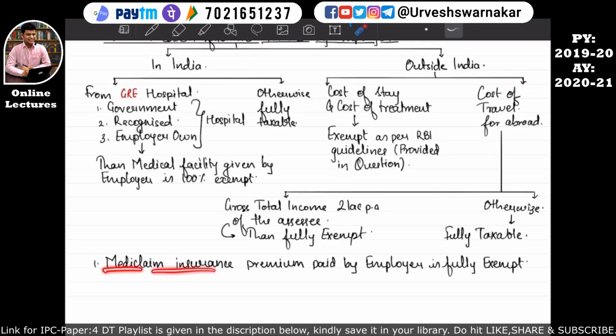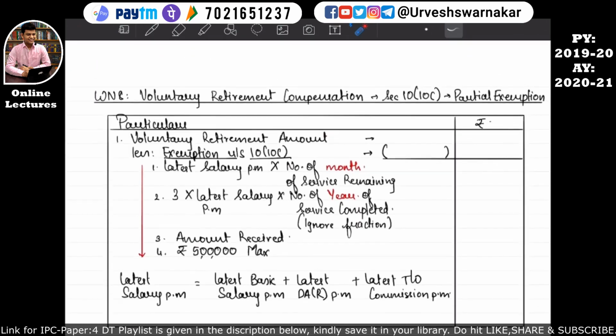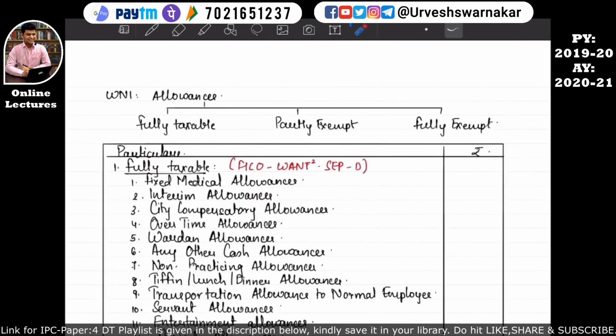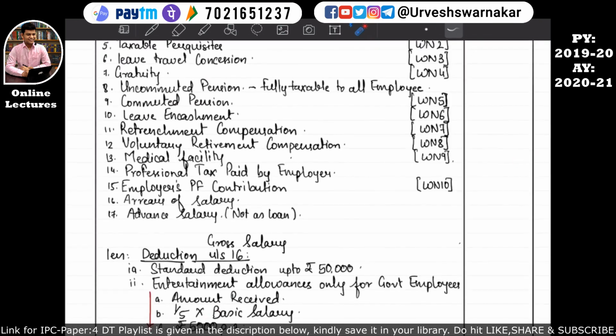Similarly, if the mediclaim insurance premium is paid by the employer, whatever amount has been paid by the employer on behalf of the employee is fully exempt. I hope this is quite clear. In other words, it will not be taken into the computation of income from salary. I hope this is quite clear. So let's move to our main format again. We have completed up to point number 13, that is medical facility.